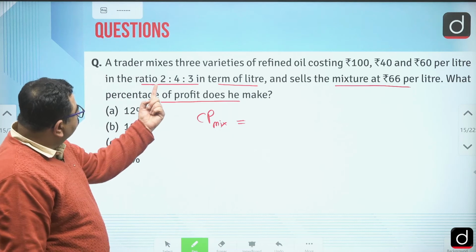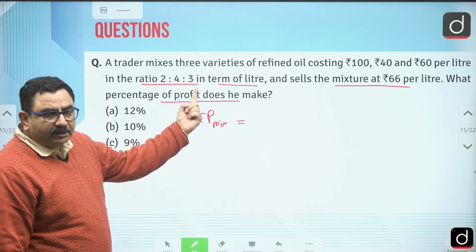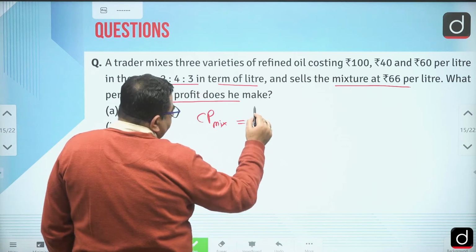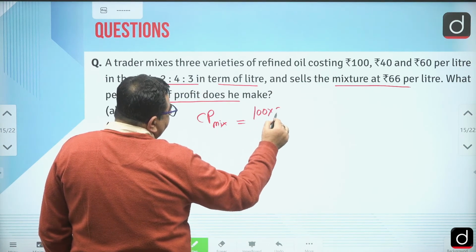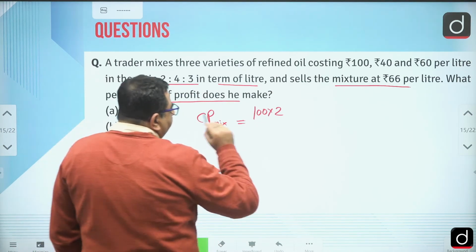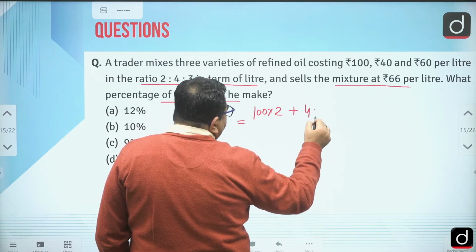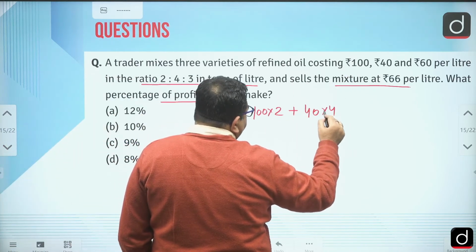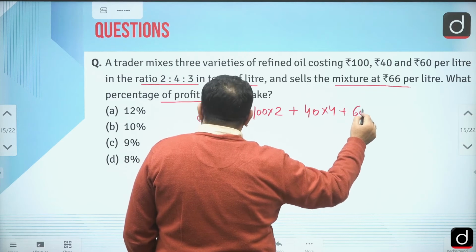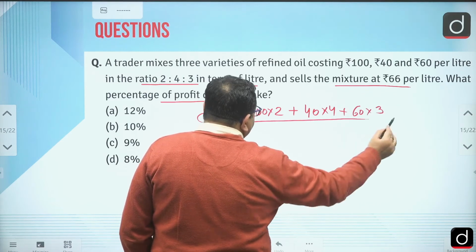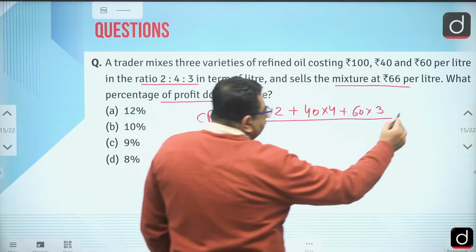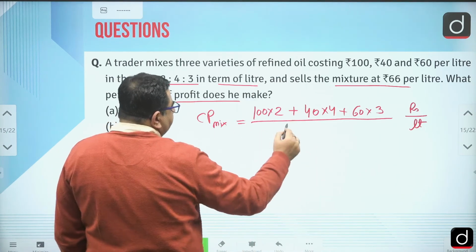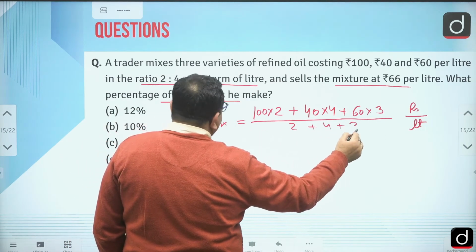Let's say this is 2 liters, this is 4 liters, this is 3 liters. So 2 liters at a cost of 100: the rupees I have spent are 100 into 2. In the same manner, 40 rupees per liter, 4 liters are purchased. Then at 60 rupees per liter, 3 liters are purchased. This is the total rupees, divided by the total liters, 2 plus 4 plus 3.